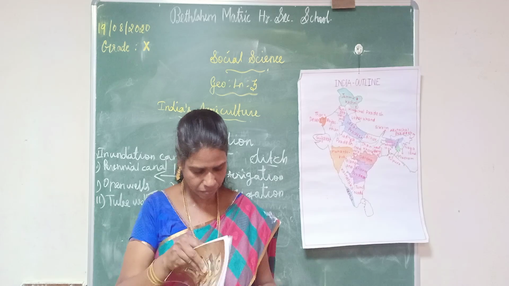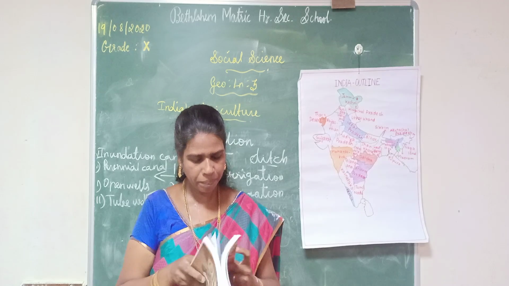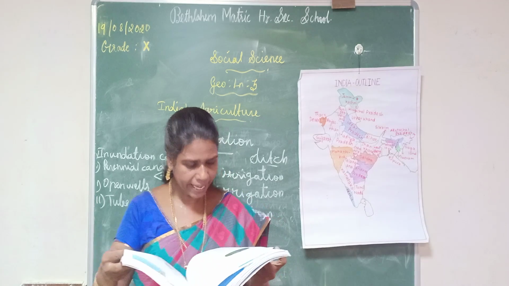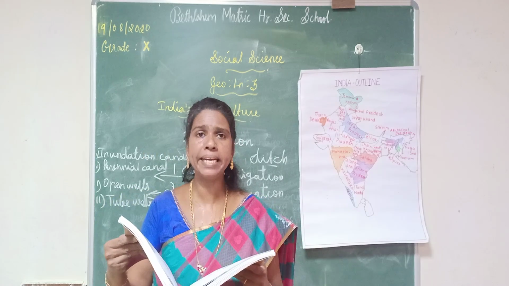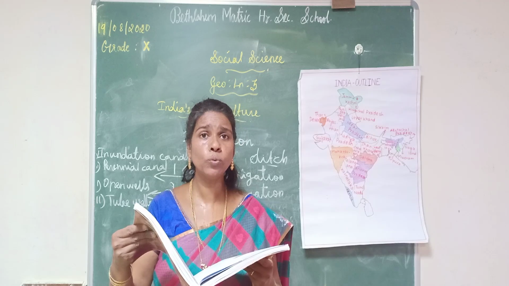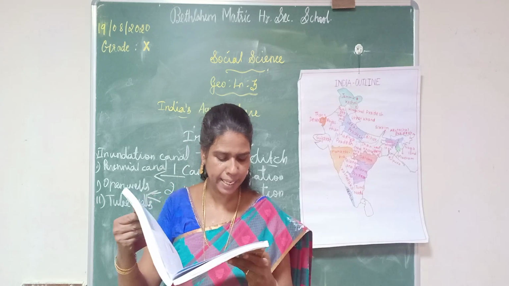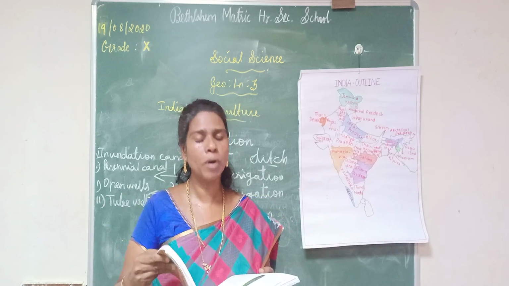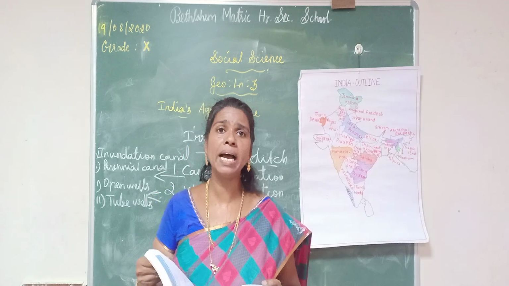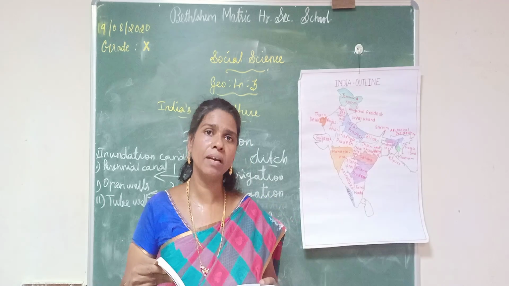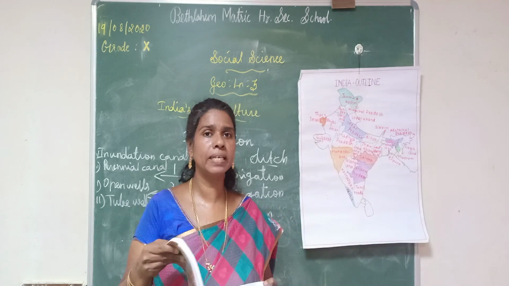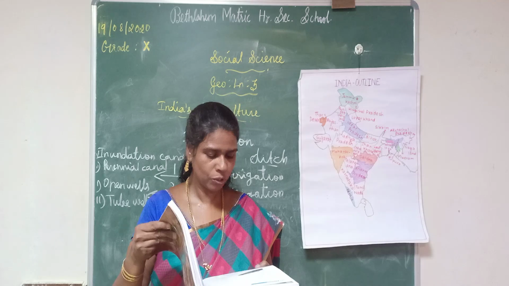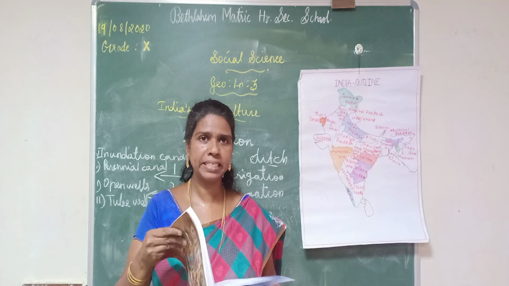Page number 158, the canal irrigation heading. There are two types: inundation canals and perennial canals. You mark it. Those who have the guide, you will study from the guide. Remaining students, you will mark in the book. Both answers are the same, so you should mark the book and learn the distinction.